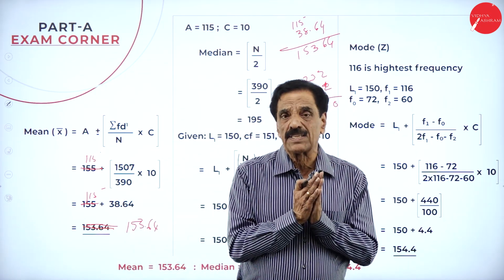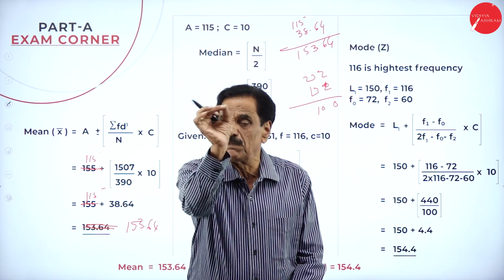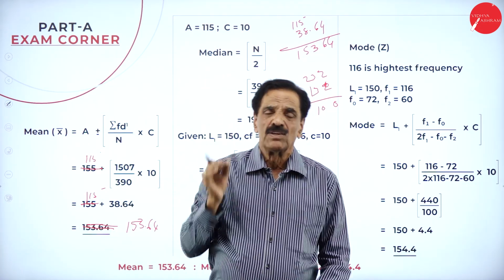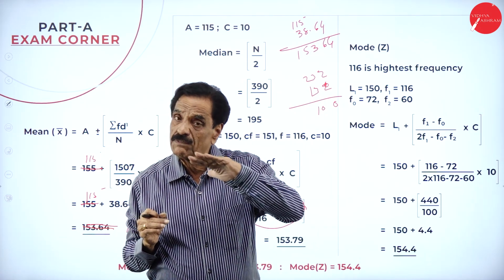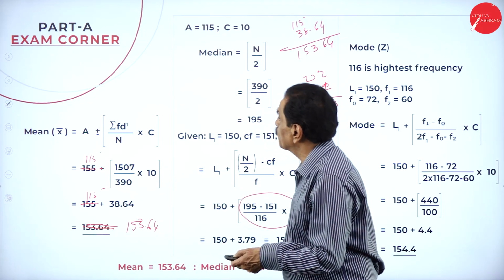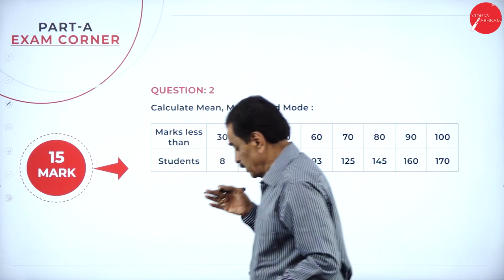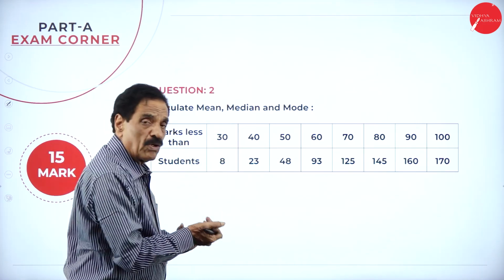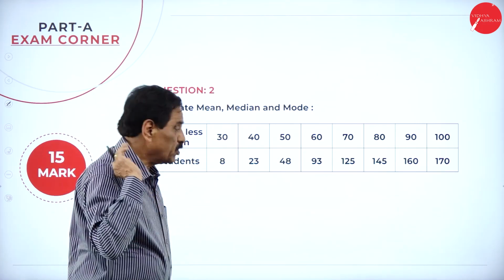After doing this in the exam, now you make the summary: mean is so much, median is so much, mode is so much. This will definitely come as a 15 marks question. So we'll go to the next one. One more question, but I will explain this one. In the next question, you have to solve it. I will construct a table, and you have to solve it.